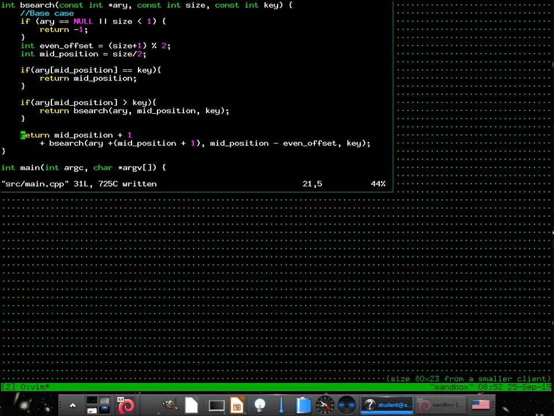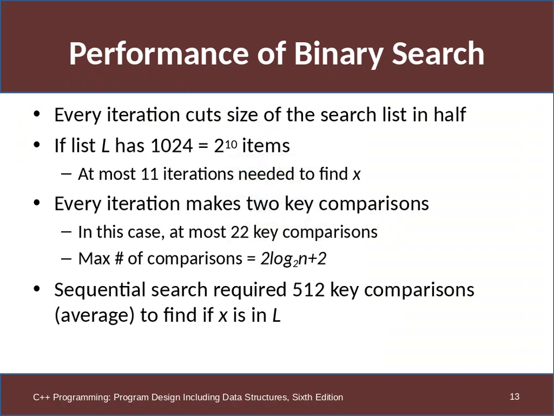All right, I think that's all for binary search. Let's go ahead